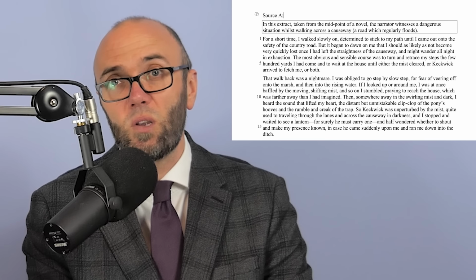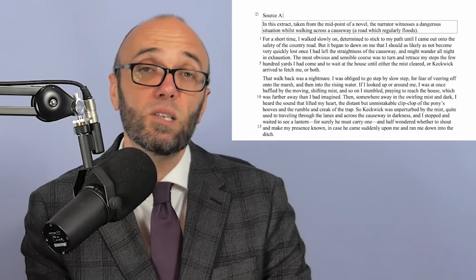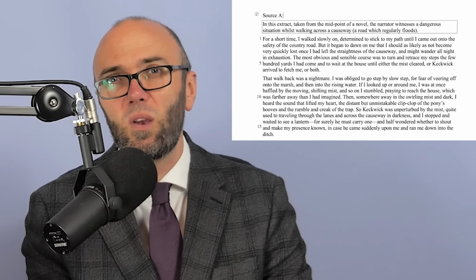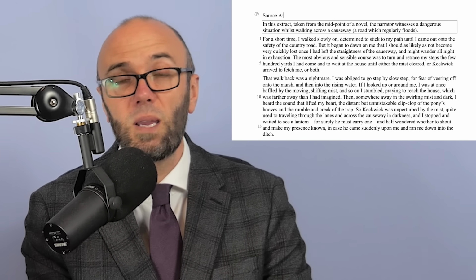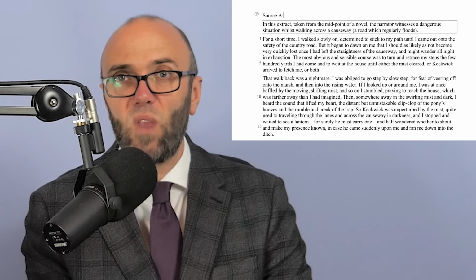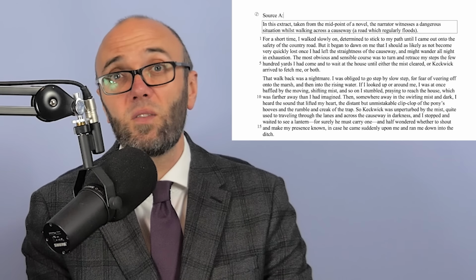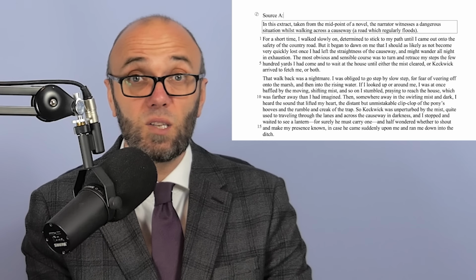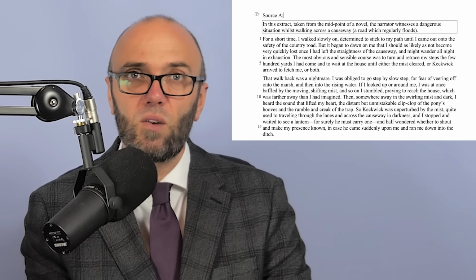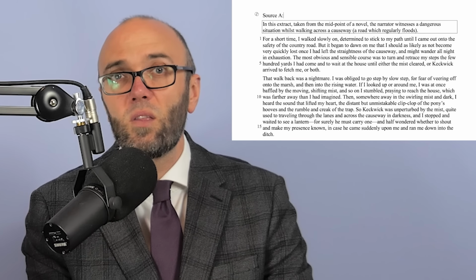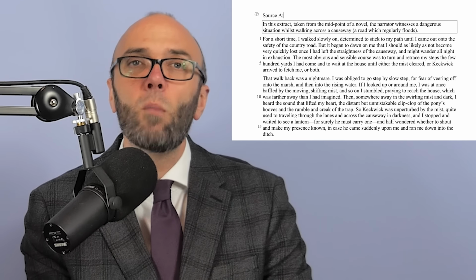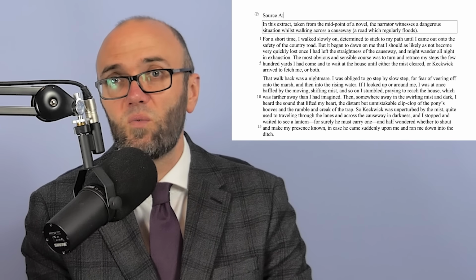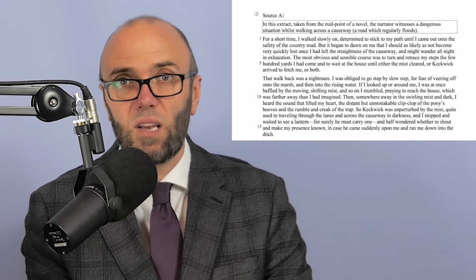So linking that to the question, we might explore how the writer uses this early shift, this early change, to initiate the narrator's changing experience, moving from a mindset of clarity and control to one of fear and confusion. Structurally, placing this change right at the very start sets up a clear trajectory. The narrator begins in control, but that control is rapidly undermined. It signals to the reader that this walk is not just a physical journey, but one filled with emotional and psychological change. His thoughts, feelings, and sense of reality are all altered as the extract progresses.